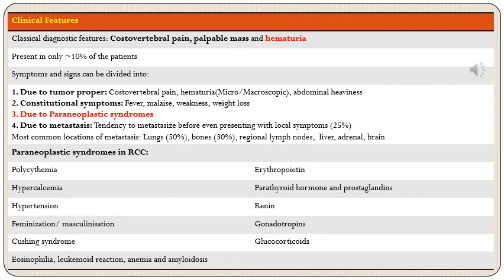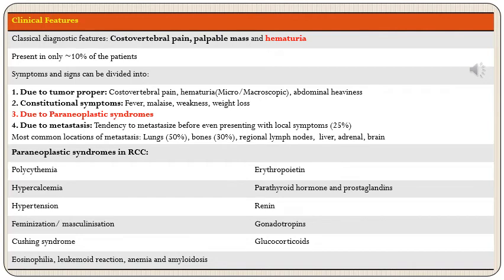The symptoms or signs due to the tumor proper can be costovertebral pain, hematuria, which can be microscopic or macroscopic, a feeling of abdominal heaviness by the patient, and on clinical examination, a palpable abdominal mass. Then constitutional symptoms can be in the form of fever, malaise, weakness, and weight loss. Then features can be due to various paraneoplastic syndromes that are associated with RCC. Then finally, features due to metastatic deposits.